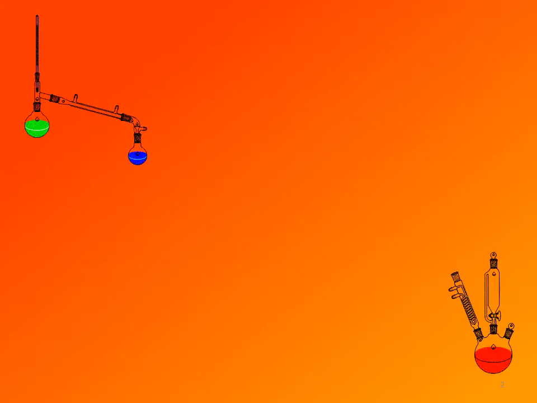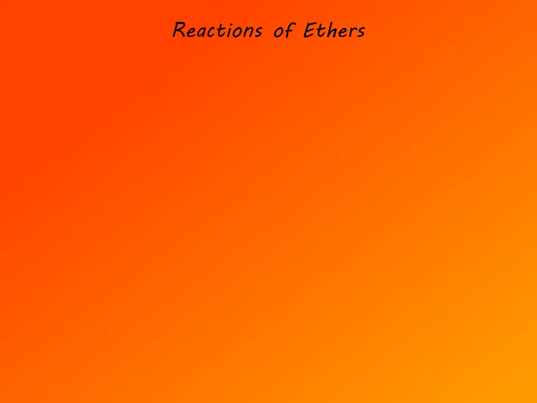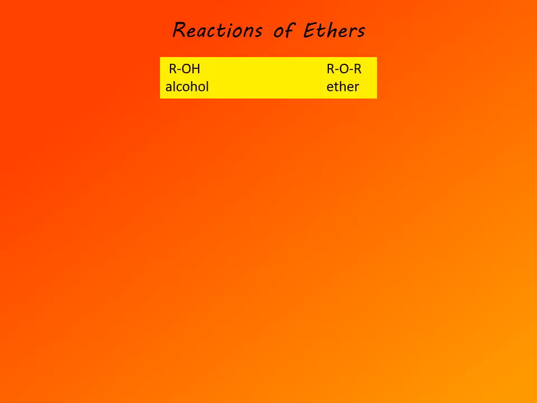In this video, we are going to look at reactions of ethers. Ethers, just like alcohols, are considered to be organic derivatives of water. So, formally, we can consider that in an alcohol, one hydrogen of water is replaced by hydrocarbon, and in an ether, both hydrogens of water are replaced by hydrocarbons. This difference makes ethers considerably less reactive compared to alcohols.